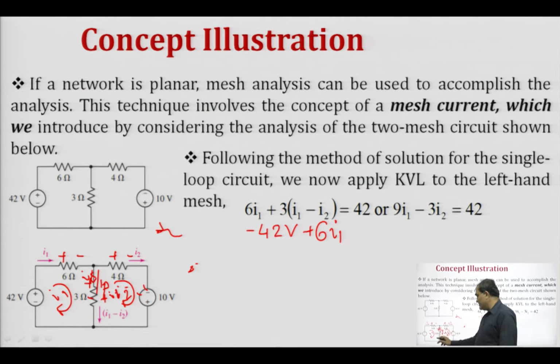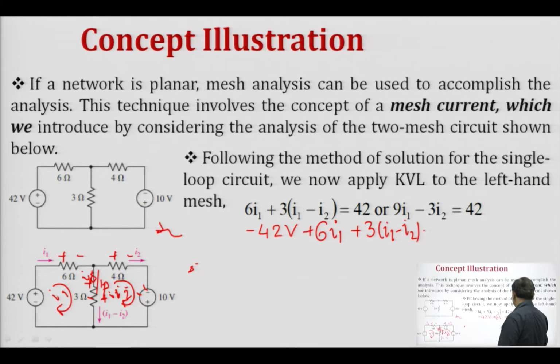Then again we move further in this loop, and we encounter a 3 ohm resistance, and we observe that this is positive and this is negative. So, this becomes plus 3 times I 1 minus I 2. And the sum of all these voltages must be 0 according to Kirchhoff's voltage law. Therefore, what we obtain is the equation which we have written here, that is 6 I 1 plus 3 I 1 minus I 2 equals 42, which on simplification gives us the first equation, that is 9 I 1 minus 3 I 2 equals 42.